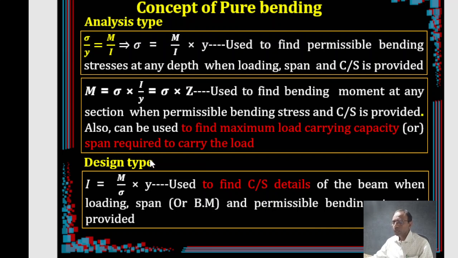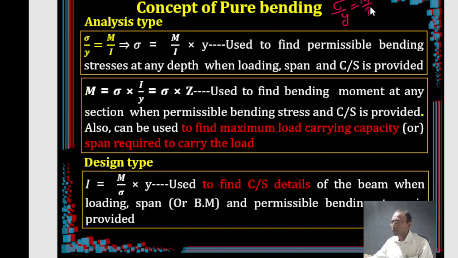If you understand how questions are given based on analysis type and design type, it may be very useful while handling problems on this concept. We have two parts in the equation, right? M by I equal to sigma by y. This is the first part of the equation.